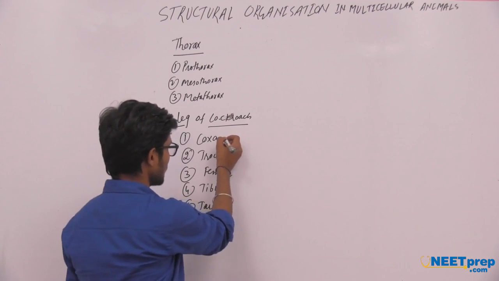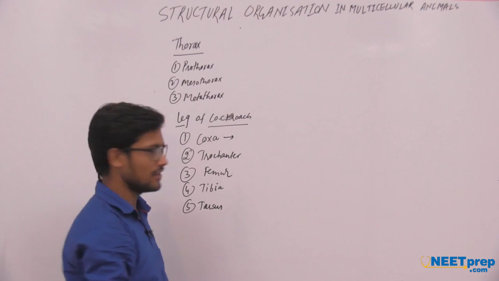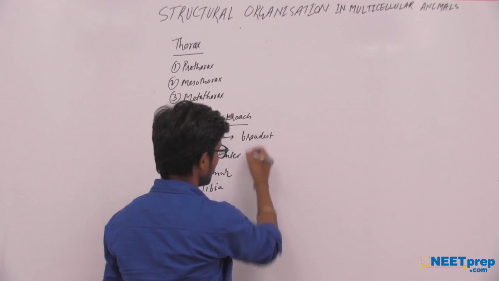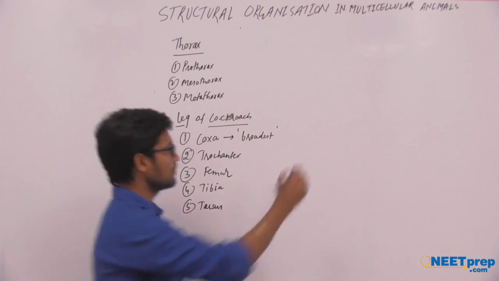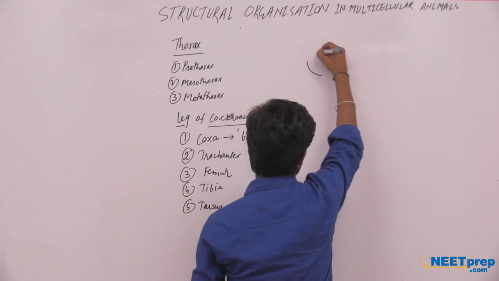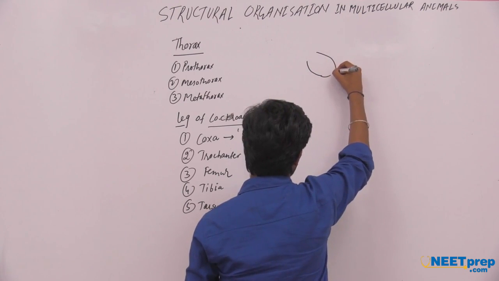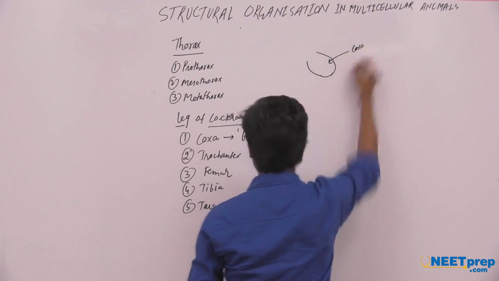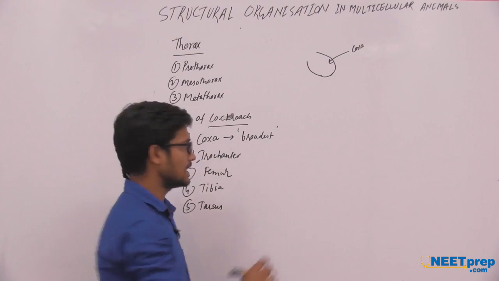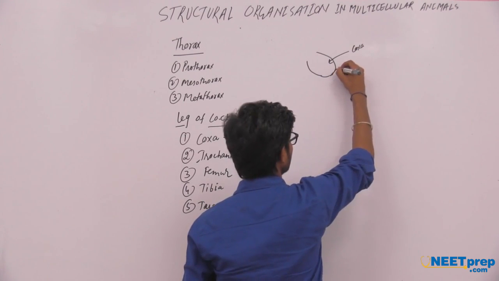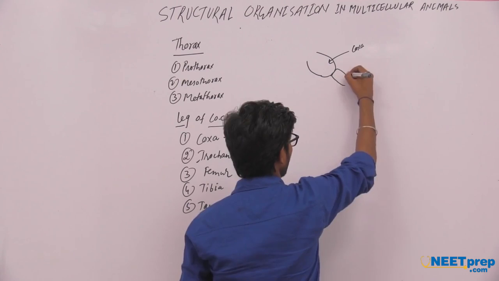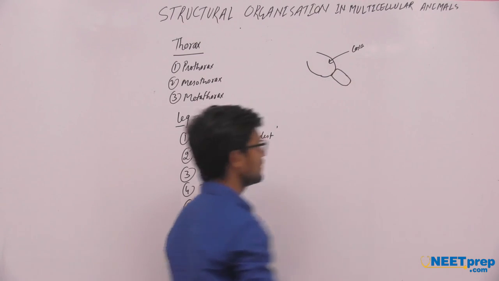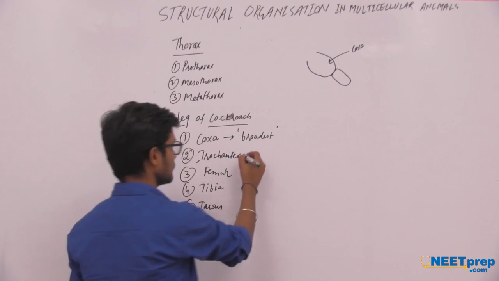If we talk about the coxa, this is the broadest region of the leg. This is the leg of cockroach and this is the broadest region of the cockroach leg. This is called coxa. The next region, trochanter, is the small segment of the cockroach leg.